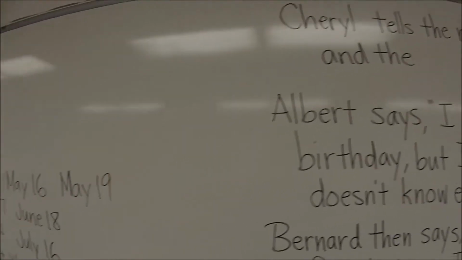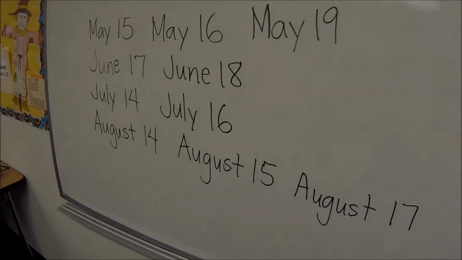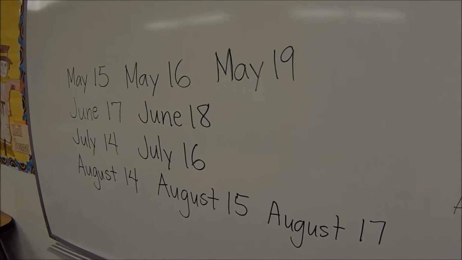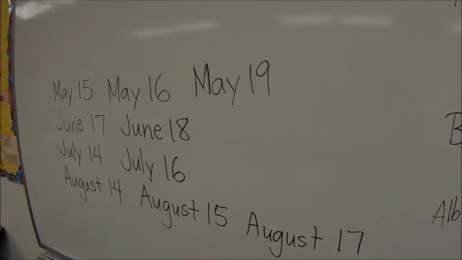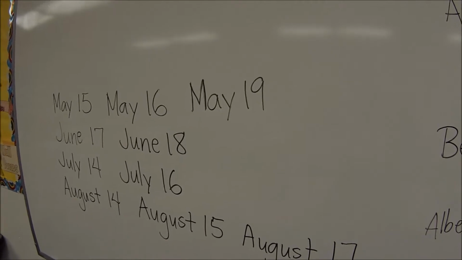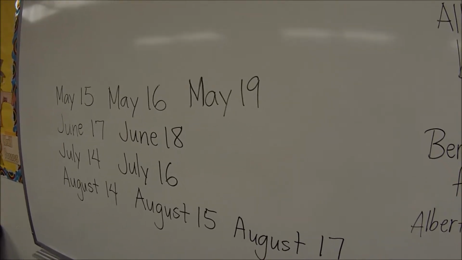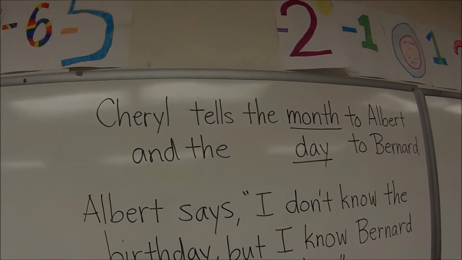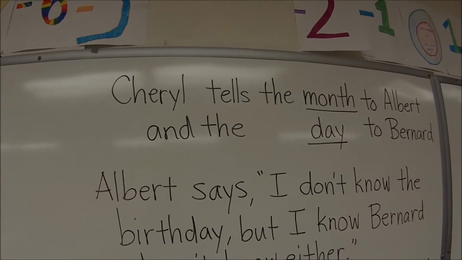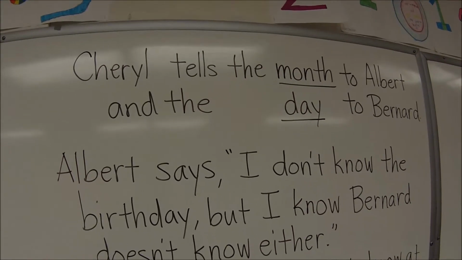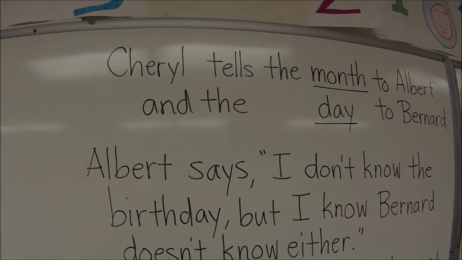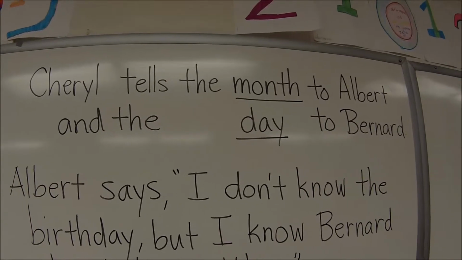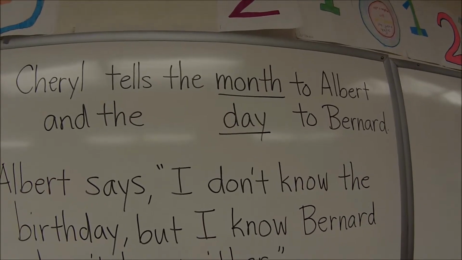Cheryl has a birthday, and it's one of these 10 dates. She's going to tell her friends Albert and Bernard different information about her birthday. So let's figure out what that is. Cheryl tells the month to Albert and the day to Bernard. I keep hearing people say Bernard. I don't know if it matters. What matters is the month is being told to Albert and the day is being told to Bernard.